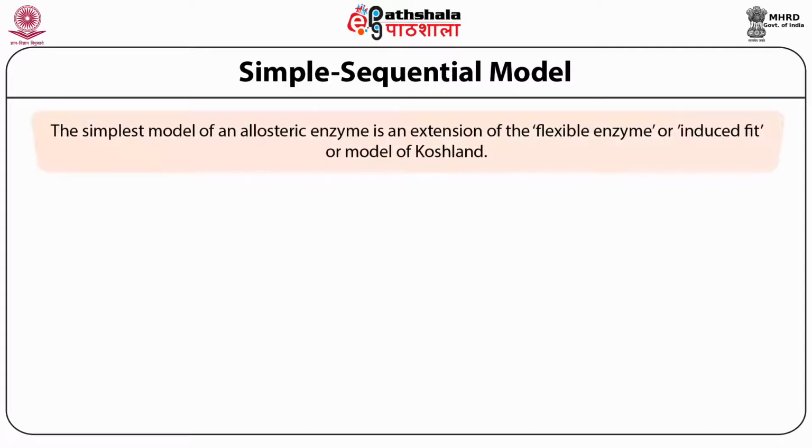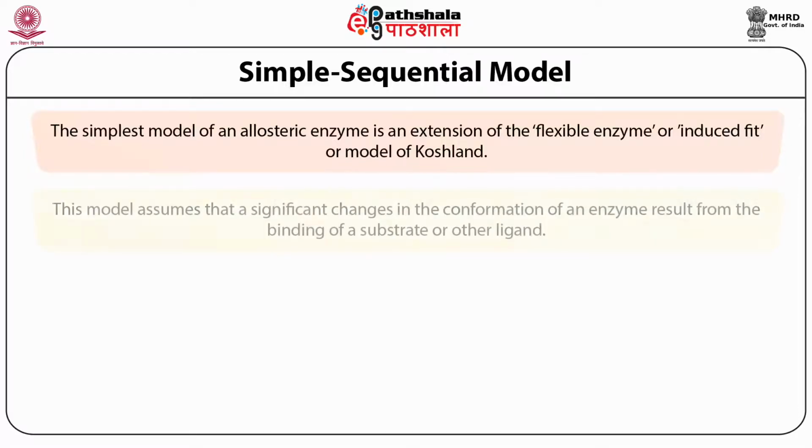This is the simplest model given for allosteric enzyme kinetics. This is based on flexible enzyme and induced fit enzyme, or the model of Koshland. This model assumes that a significant change in the conformation of the enzyme results from the binding of substrate or other ligand.